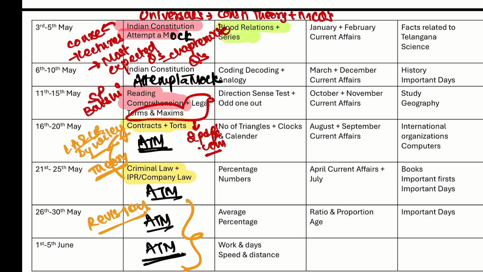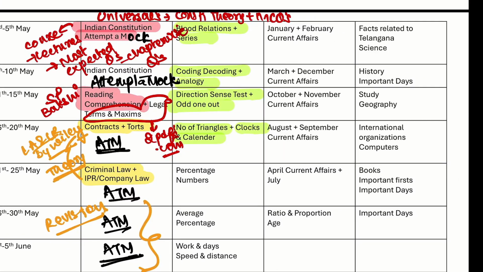Blood relations, series, coding, decoding, analogy, direction sense test, odd one out, number of triangles, clocks and calendar. And thereafter we have no other topic from logical. So for logical, you can invest in Arihant's book for logical reasoning. From there, blood relations, you have to complete the topic.